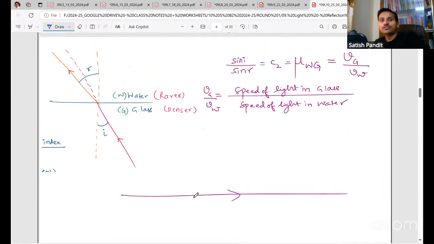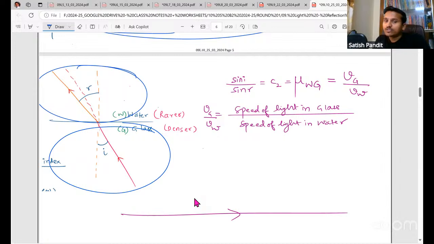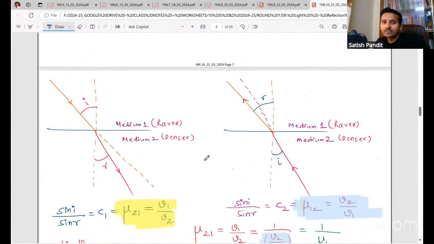Okay. So suppose you take, see, now light is going from glass to water, right? So we'll calculate the refractive index of water with respect to glass. The ratio of sine of angle of incidence to sine of angle of refraction is a constant, a different value, C2. That is mu, refractive index of water with respect to glass. That is Vg by Vw. I hope you are able to understand. So I have given a lot of examples here. Look here.